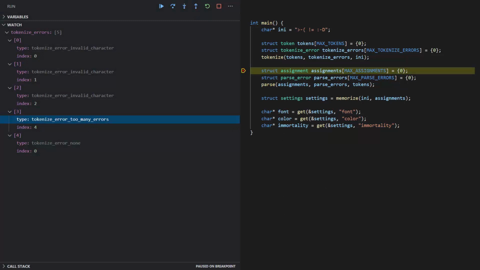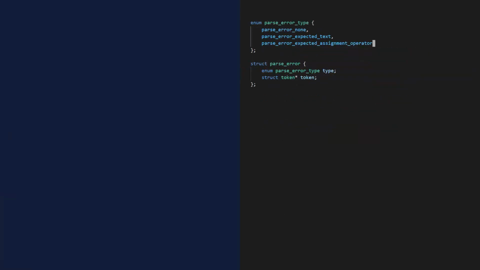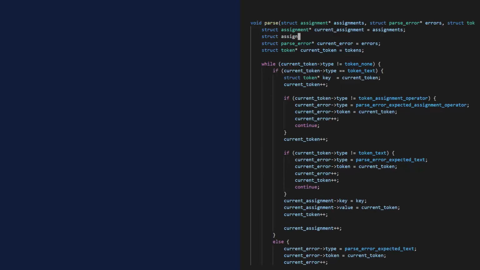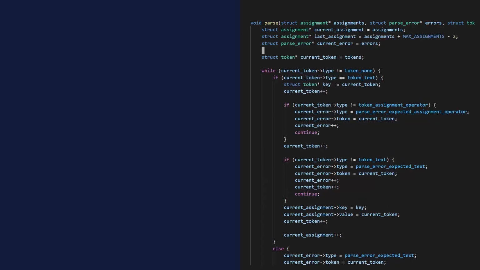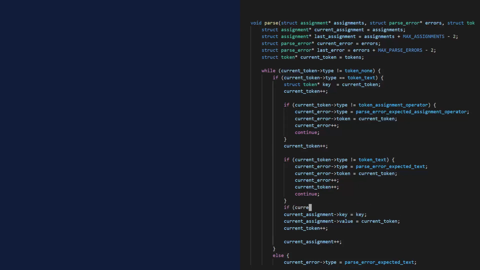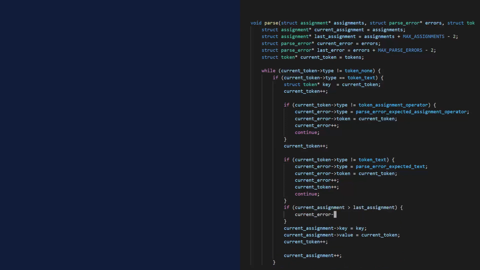Too many errors. The parser shouldn't be too different from the tokenizer. I can have too many assignments and too many errors. Determine the last assignment. And the last error. Here I create a new assignment, so current assignment shouldn't exceed last assignment. If it does, I report an error.